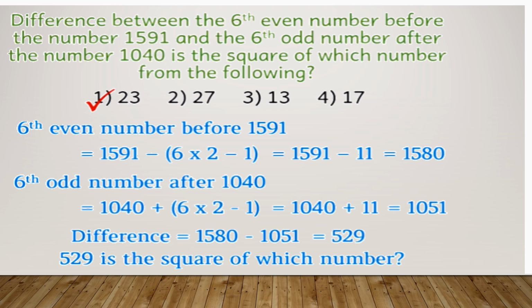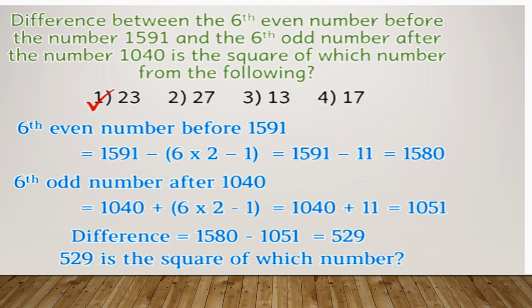And if you know your squares very well, you know that the square of 23 is 529. If you do not know the squares, you should learn your squares up till whatever number you're comfortable with. I would suggest you should know the squares up till 100, so that you could be thorough with such kind of questions and are capable of solving the sums very fast.